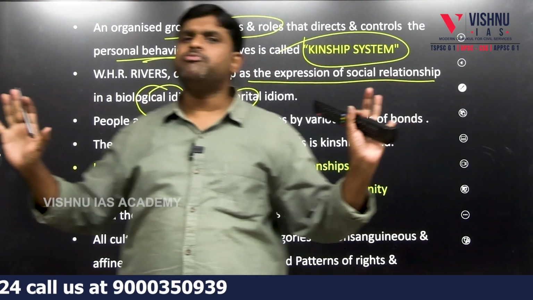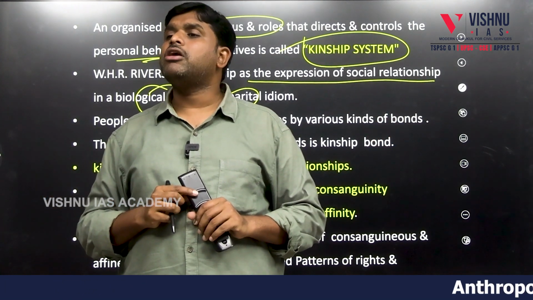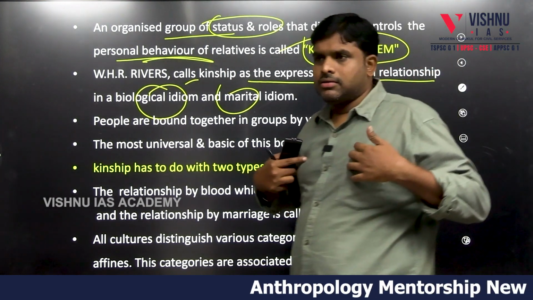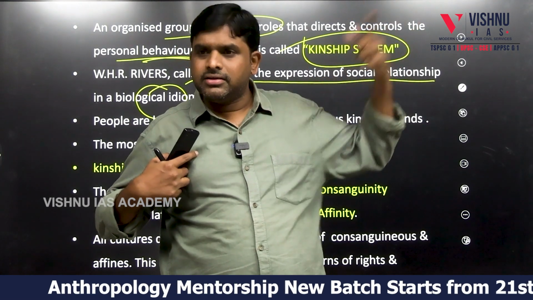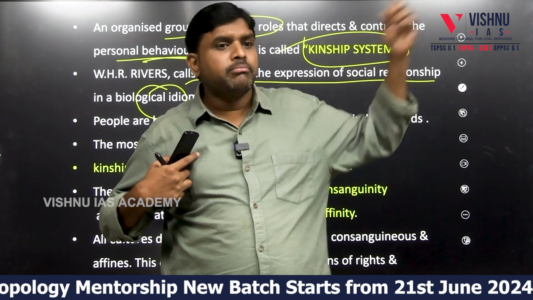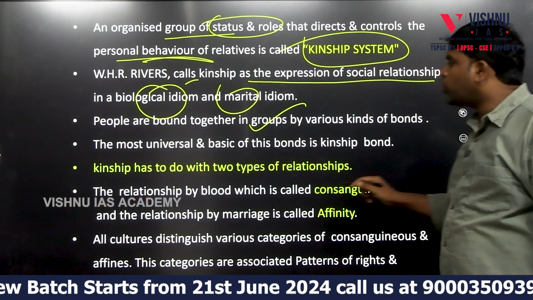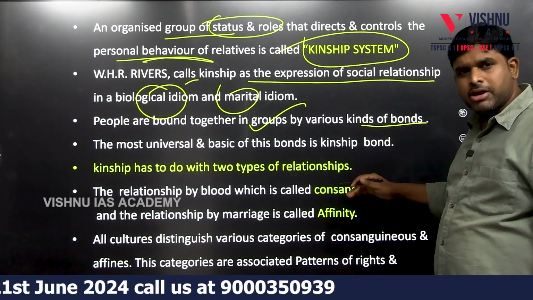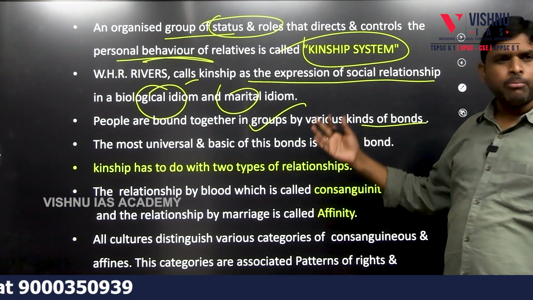So any kinship will have two bonds: one bond is called biological, another bond is marital. Any bond for me will be because of my biological, meaning blood, relationship. Biology means blood. Biological or else marital, that's it. People are bound together in groups by various kinds of bonds: friendship, neighborhood, teacher, student, so many bonds are there.